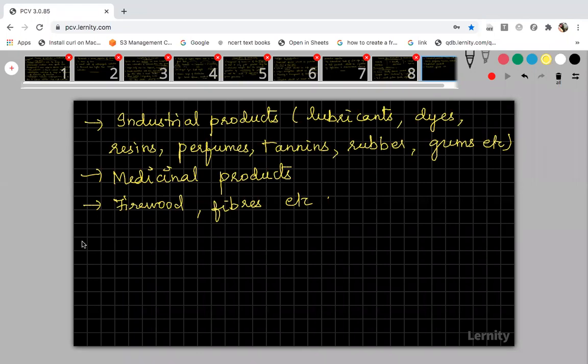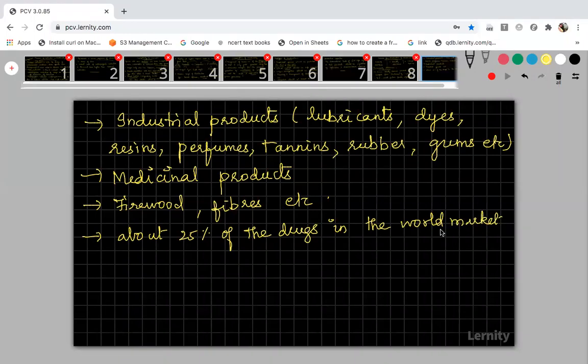About 25% of the chemical compounds or drugs in the world market are derived from plants. The remaining 75% are synthesized artificially in laboratories. So 25% of the drugs we use in the medicinal field are derived from plants. Nobody knows how many medicinal plants are still unexplored. So many are still unexplored in the tropical rainforest.